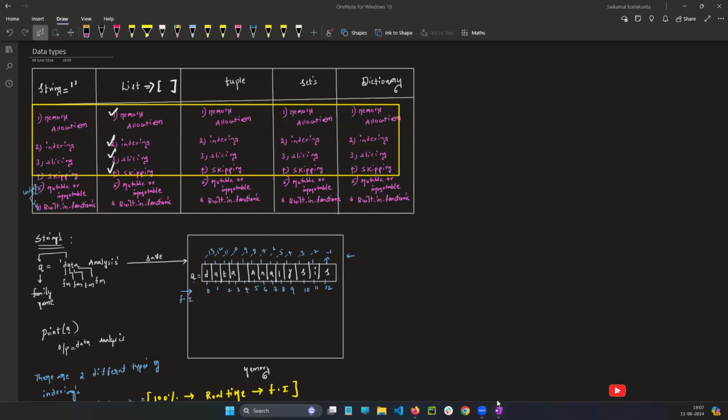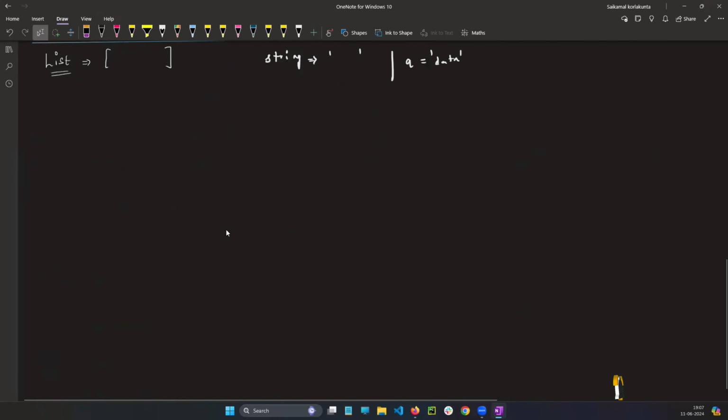For example, if I write A is equal to, in between the square brackets, 10, 12.5, and Python. As I mentioned, if you write in between the square brackets, it becomes a list.